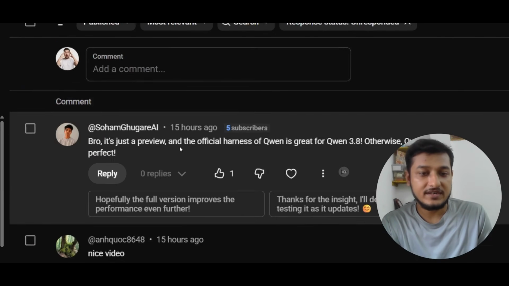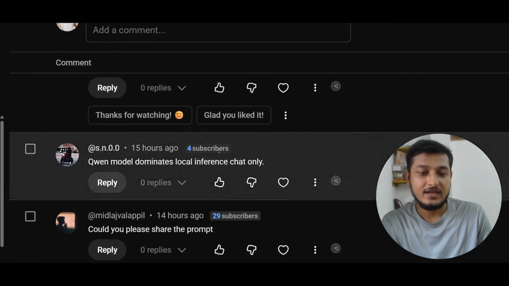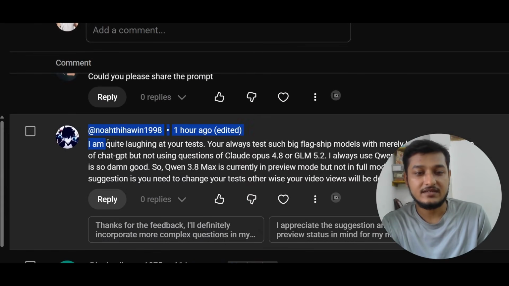And many of you commented that it is just a preview. The official hardness of Qwen is great for Qwen 3.8. Otherwise, Qwen 3.8 Max is perfect. And also, some of you commented that I am quite laughing at your test. You always test such big SIP models with merely low-level questions of ChatGPT, but not using questions of Claude Opus